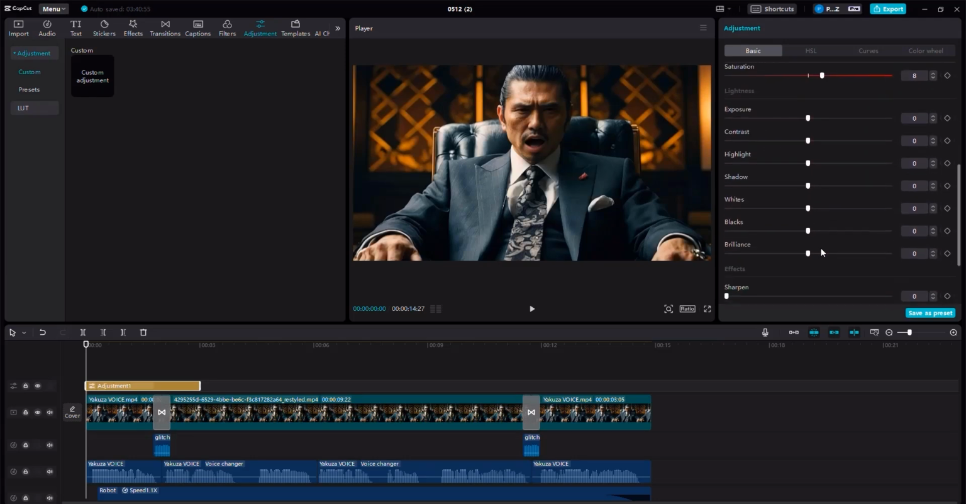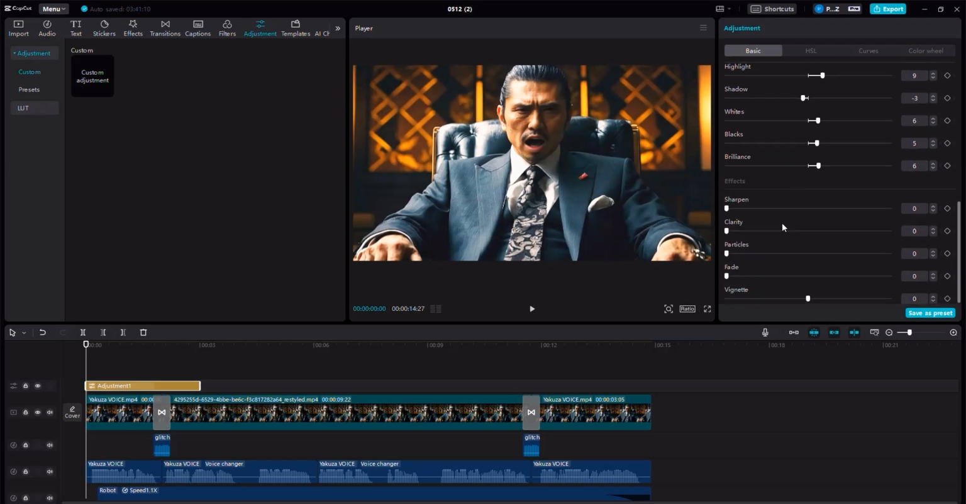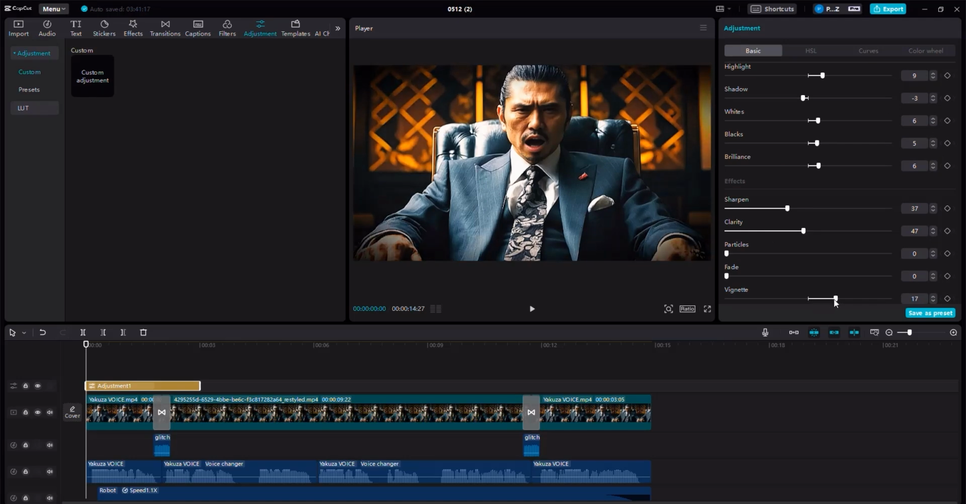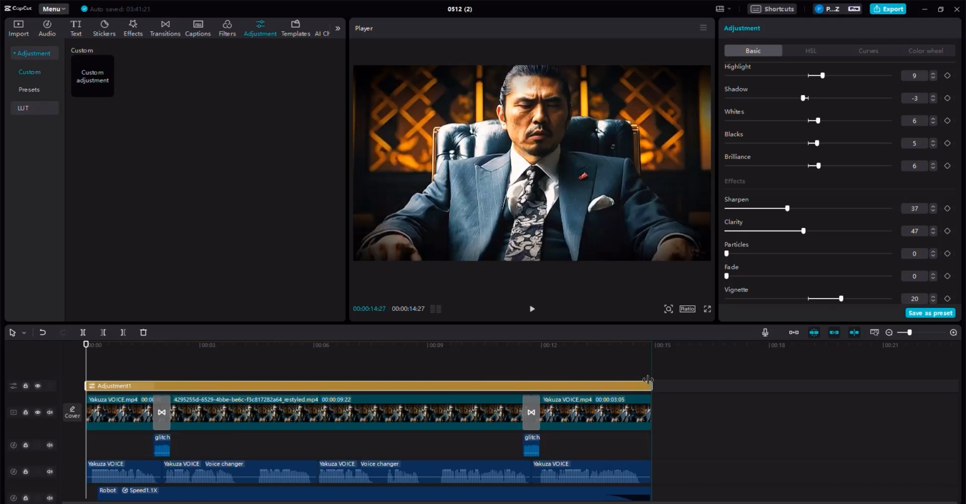Temp is temperature. Tint basically can edit the colors, and then the saturation can add more saturation, a bit more exposure, a bit more contrast, a bit more highlights, less shadows, a bit whites, more blacks, I think, and then a bit more brilliance. And if I scroll down, I can sharpen the character as well. I can add more clarity, and of course, I can add a vignette, which is very interesting. And once I do that, I can spread this across the entire video so that you can add that cinematic effect.